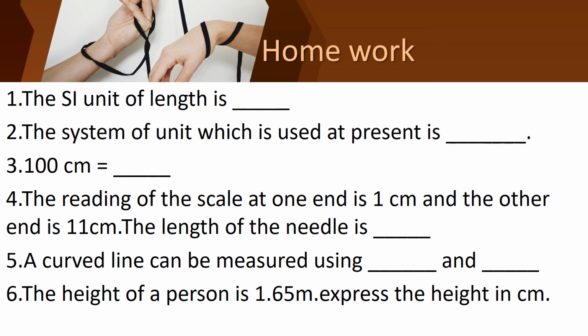Meter to centimeter means you should multiply by 100. Find the answer. Note your questions. Another question is there. Take down the questions.